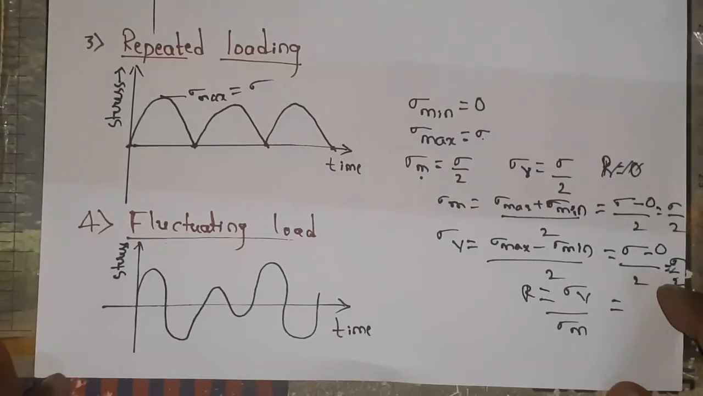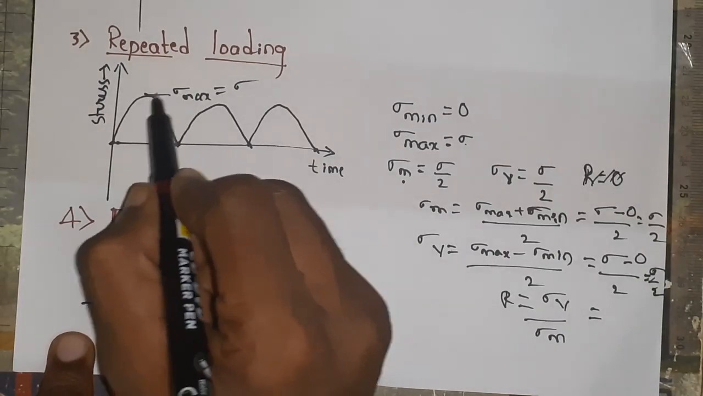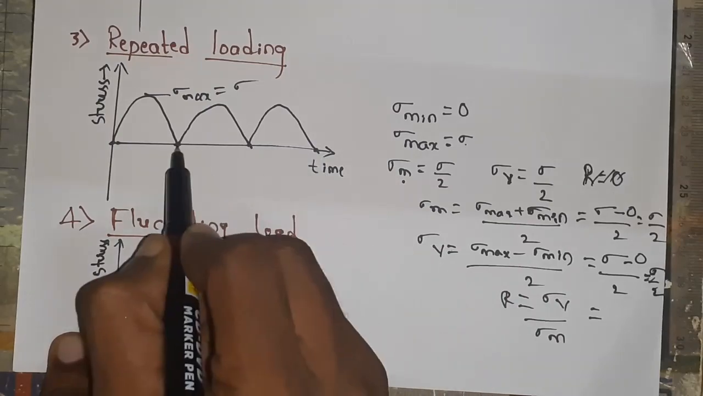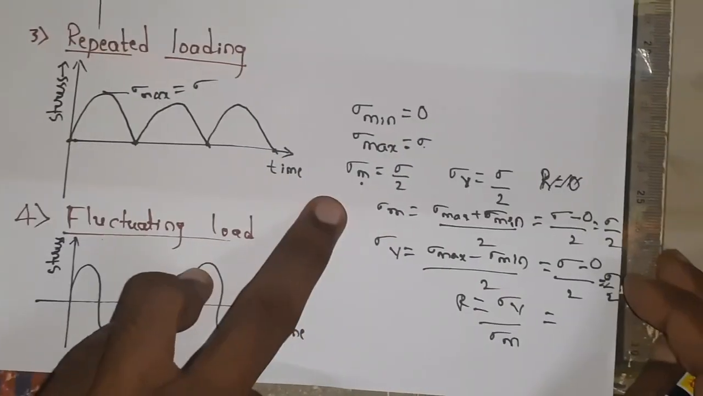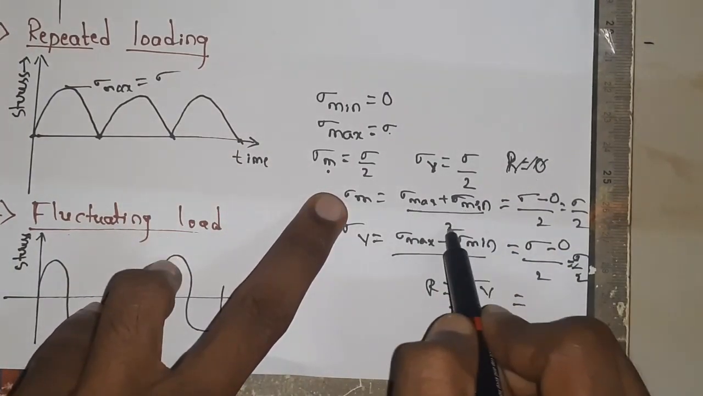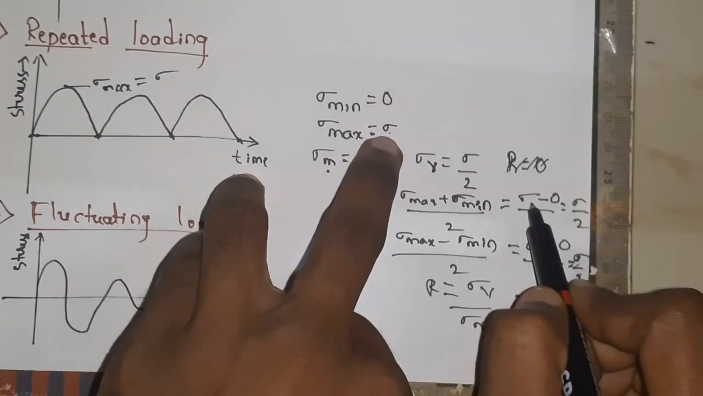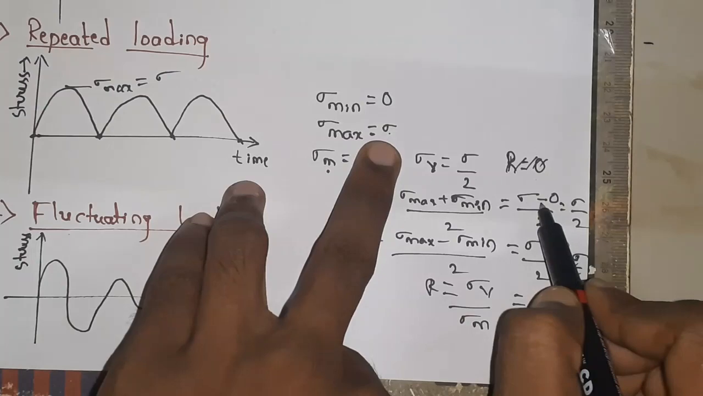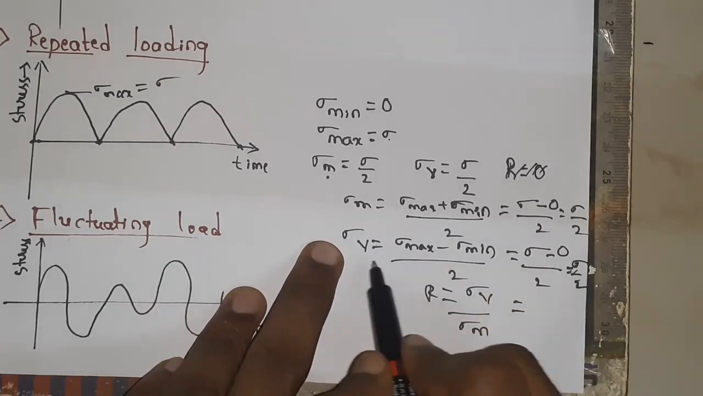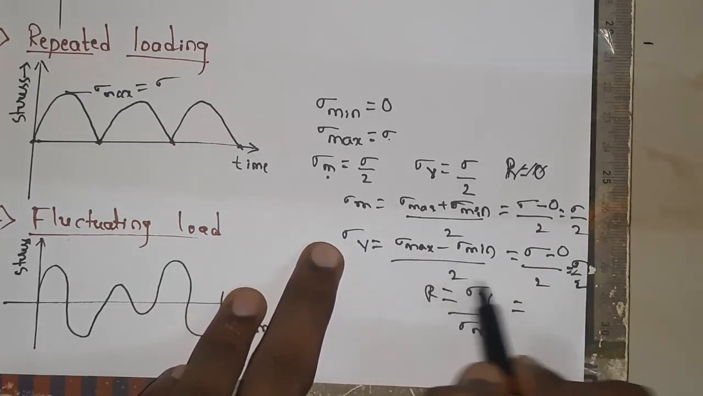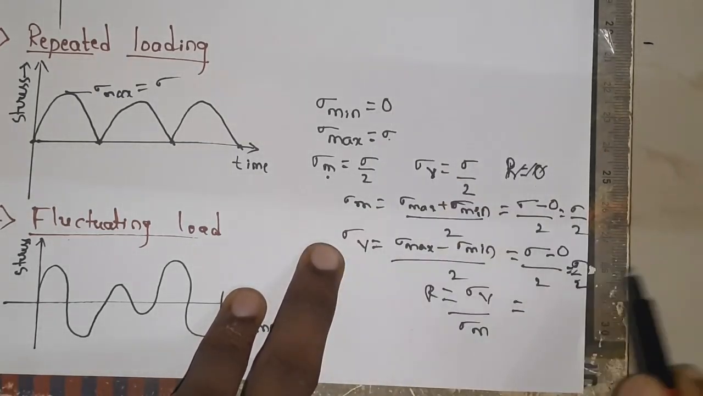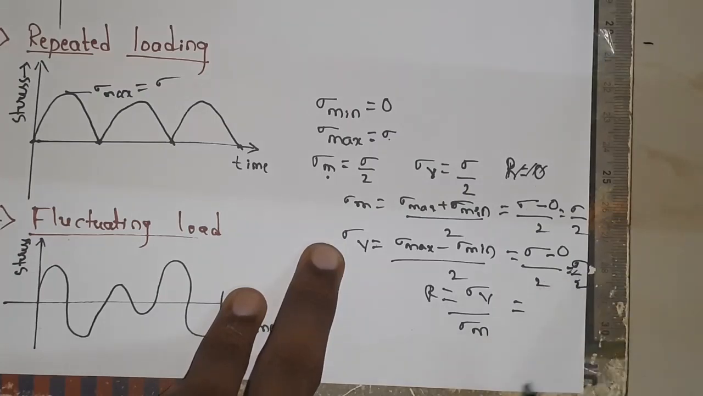So next we will come to repeated loading. In the repeated loading, sigma max is equal to sigma, and sigma minimum is equal to 0. We will calculate sigma mean and sigma v. Sigma mean is equal to sigma max plus sigma minimum divided by 2. Sigma max is sigma, and sigma minimum is equal to 0, so divided by 2, this is equal to sigma by 2. Next, variable stress equal to sigma max minus sigma minimum divided by 2. Sigma max is sigma and sigma minimum is 0, so divided by 2 is equal to sigma by 2.